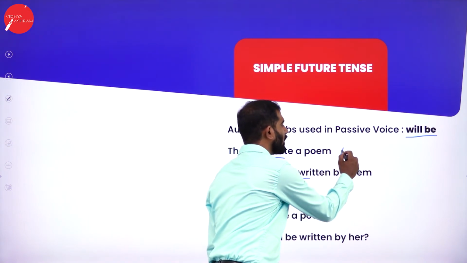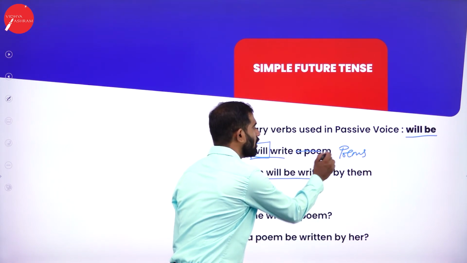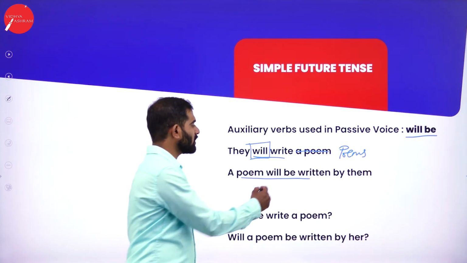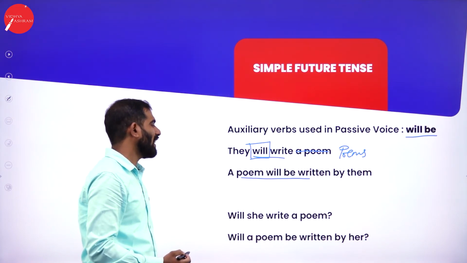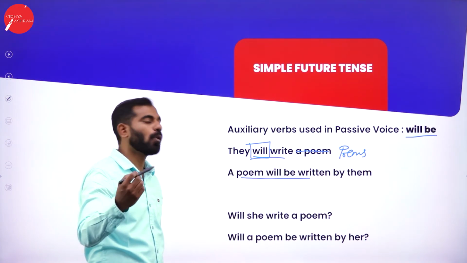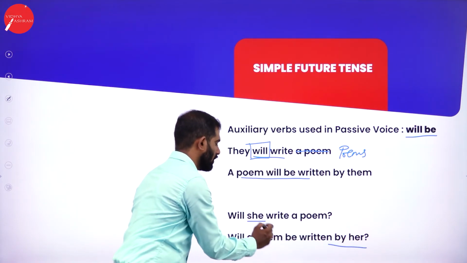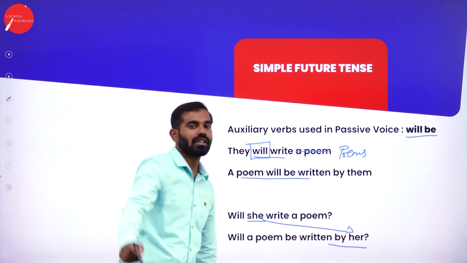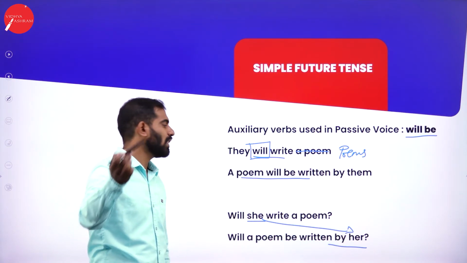How about changing this sentence a bit? They will write poems. Poems will be written by them. Keep this in mind. Will she write a poem? Will a poem be written by her? She becomes her. Remember this, how the pronoun changes from subject to object and object to subject.